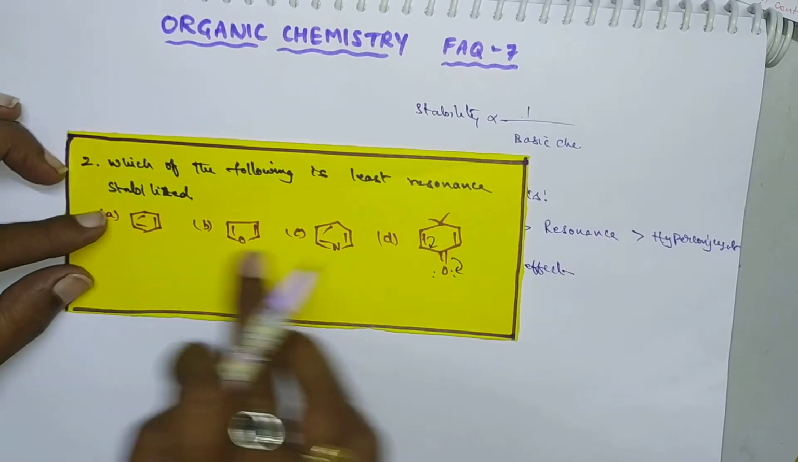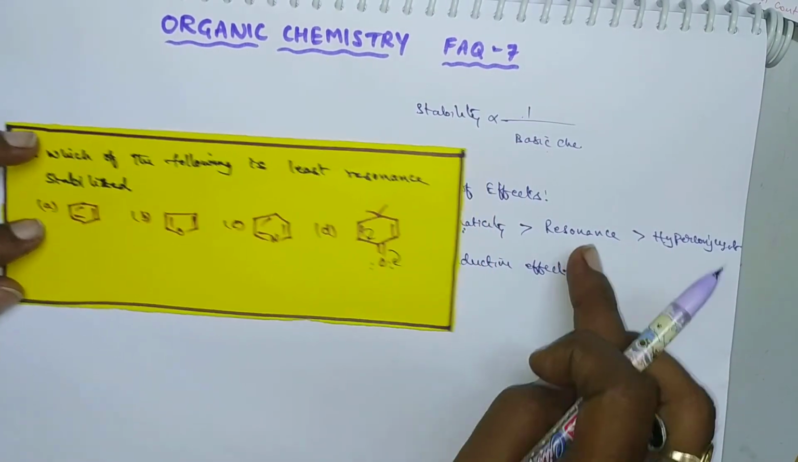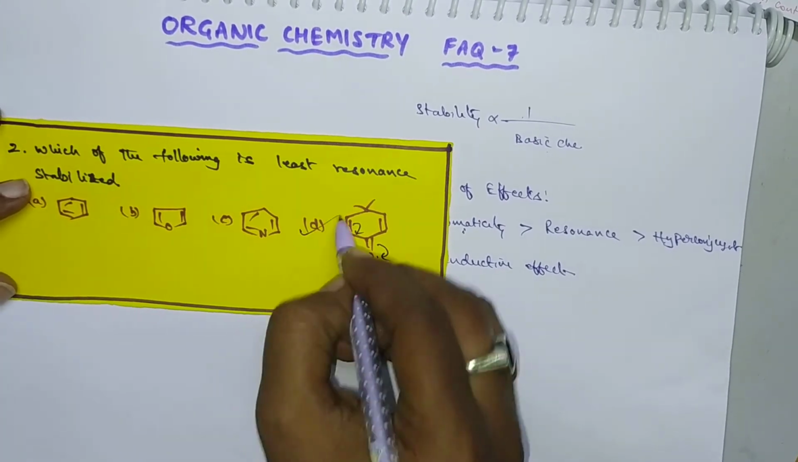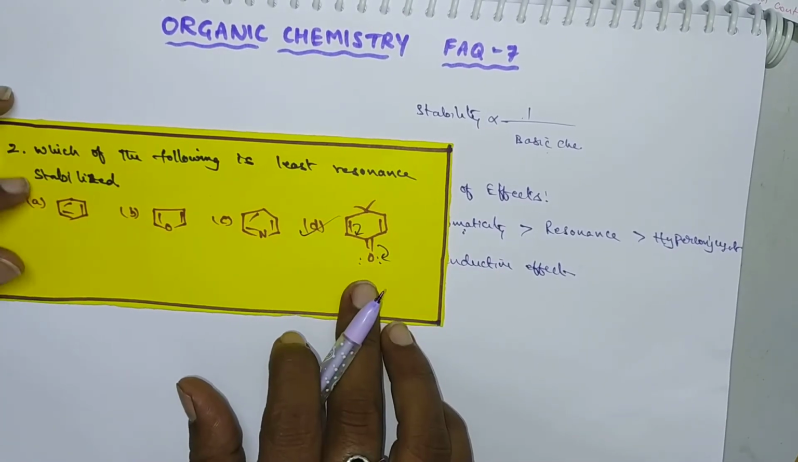Here these three are aromatic compounds, and this one involves the mesomeric effect, that is the resonance effect. So this is the least stabilized compound. This is the least stabilized. Okay, and next one.